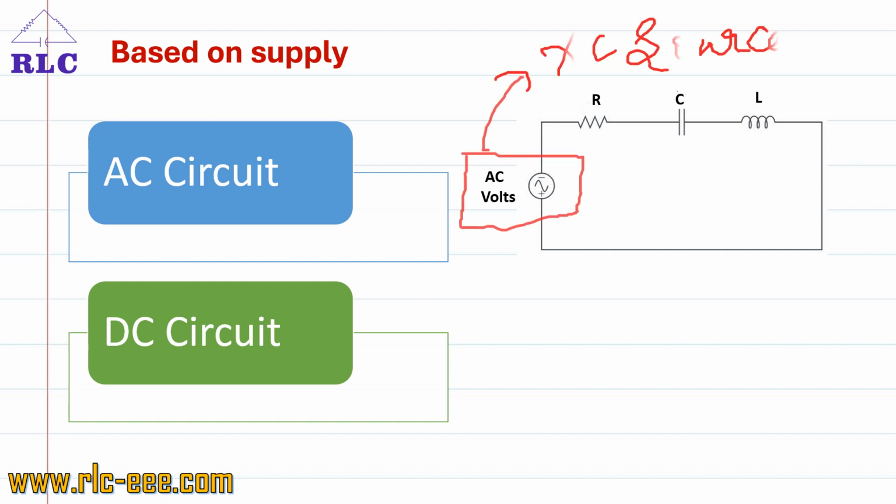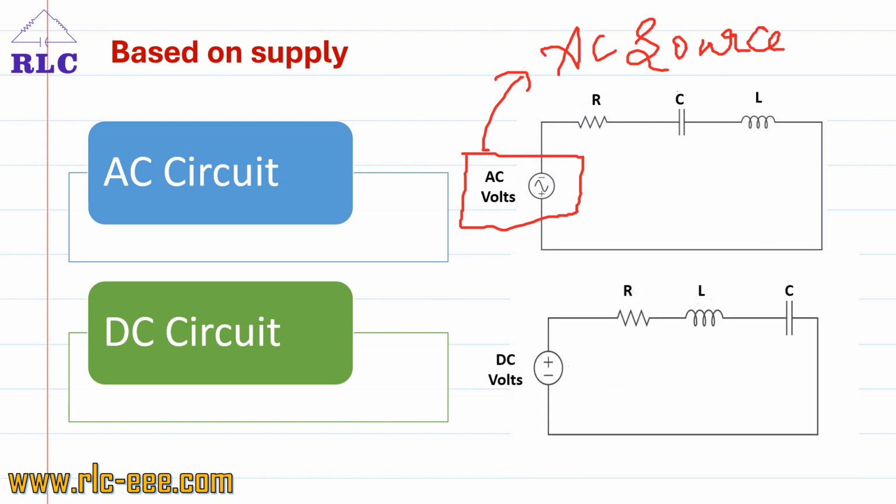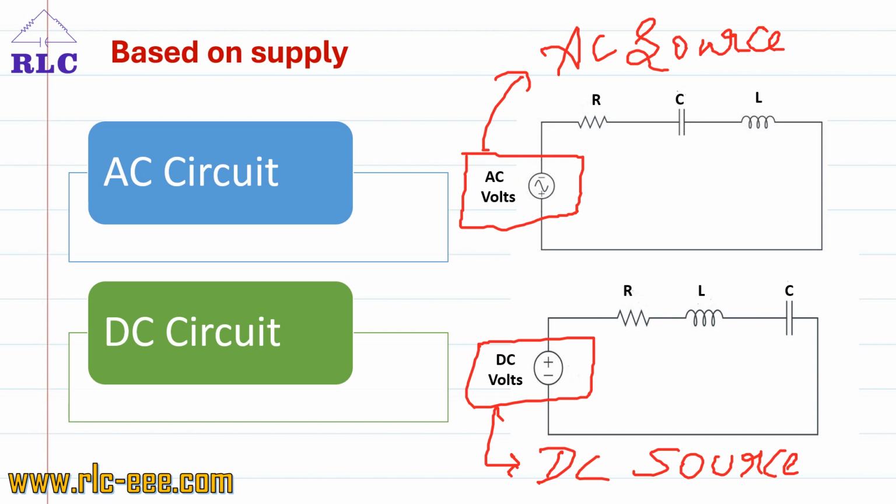Since it is connected to an AC supply, it is called an AC circuit. Next is DC circuit. What is a DC circuit? A circuit consisting of a DC source is called a DC circuit. Consider a circuit consisting of R, L, C, which are connected to a DC source, hence it is called a DC circuit.